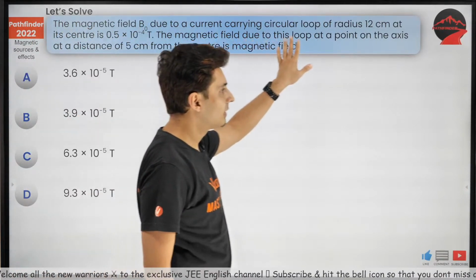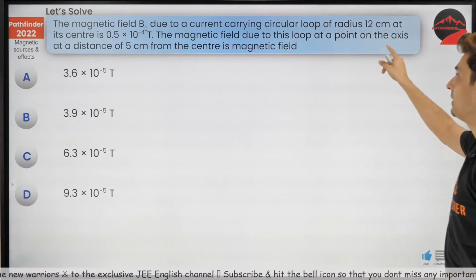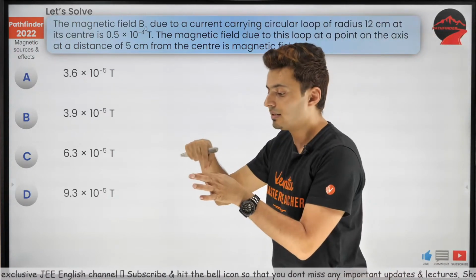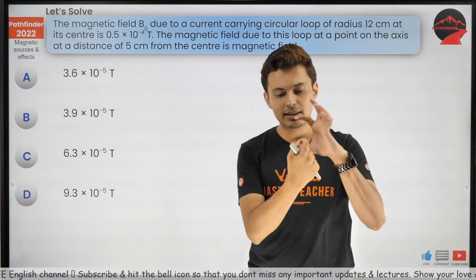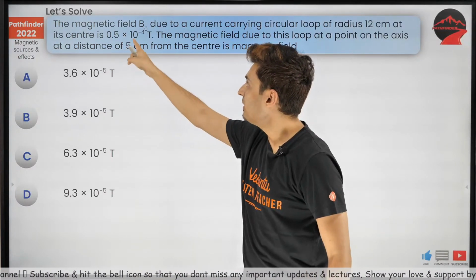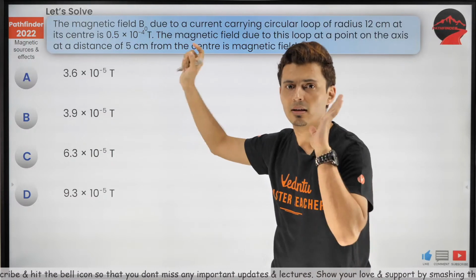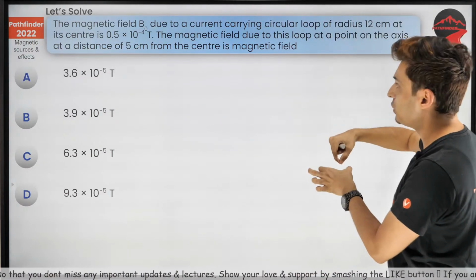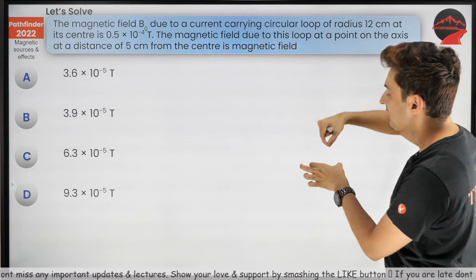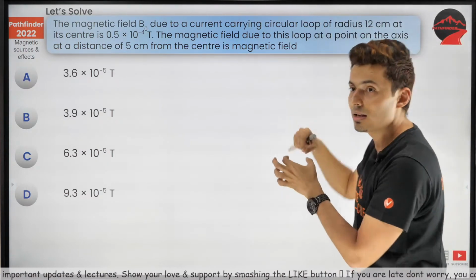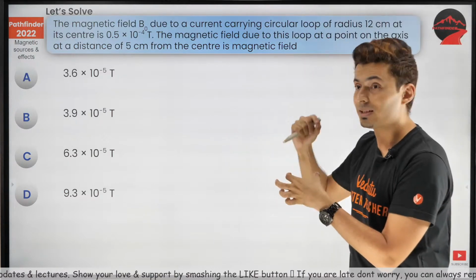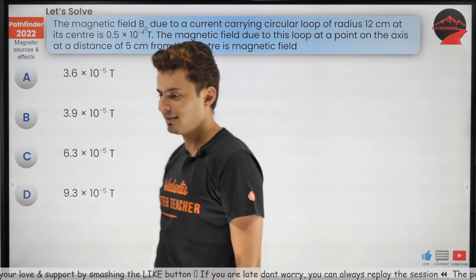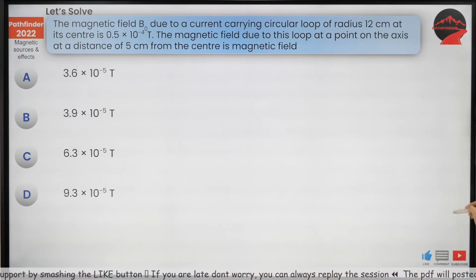The magnetic field due to a current carrying wire loop of radius 12 centimeters at the center. So if you have a loop and at the center the field is 0.5 times 10 to the power minus 4 Teslas at the center. Now for that same wire, same loop, if you are 5 centimeters away on the axis from the center, then what's the magnetic field? Beautiful question, guys. I'll tell you what to imagine over here.